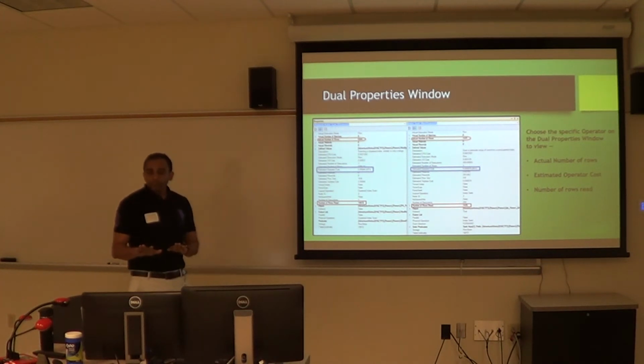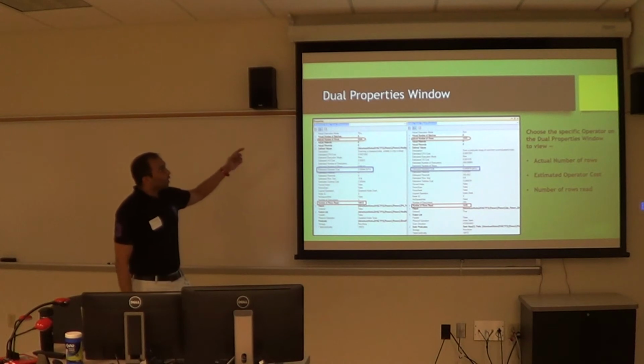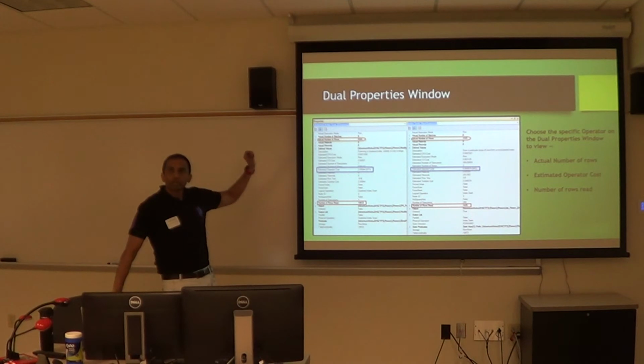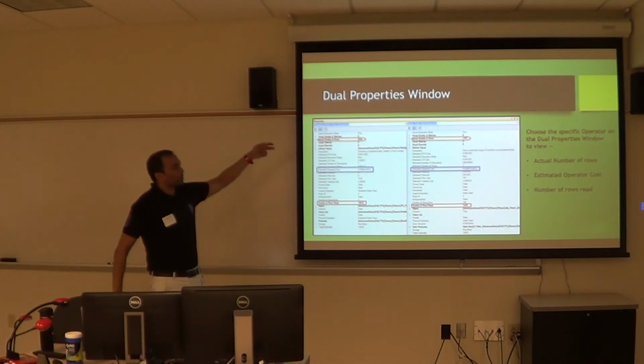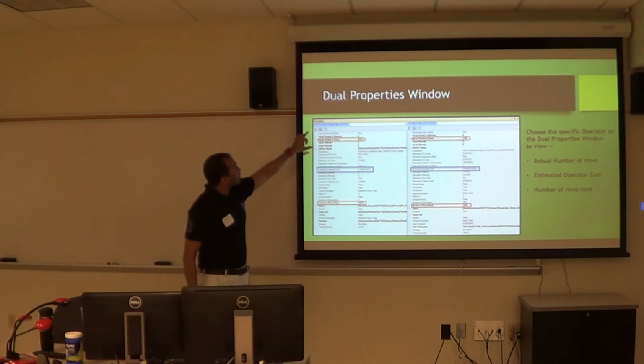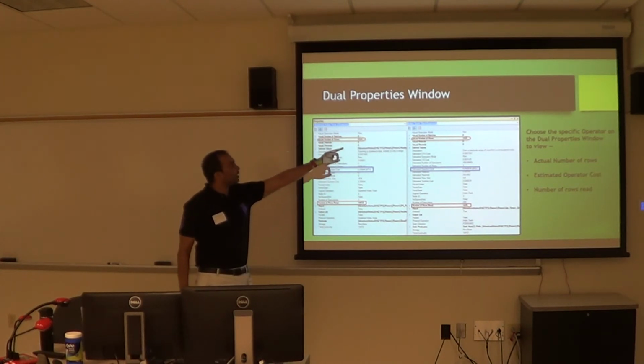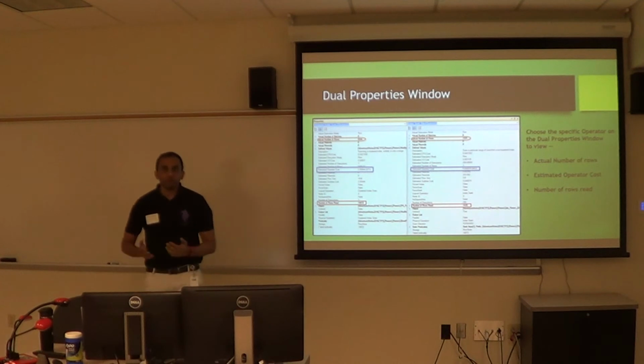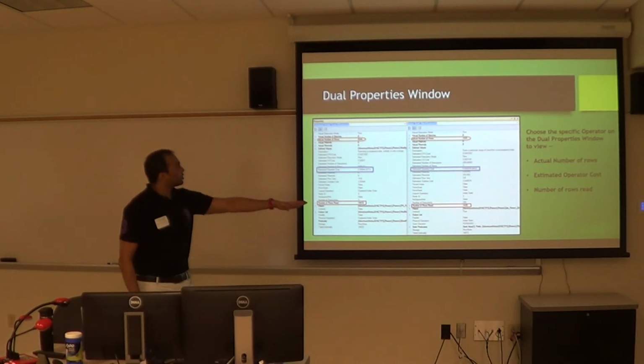And it's not just about those colors. In the properties window, you now have a dual properties window, wherein you can click on any of the operators and it will show you the difference. The basic things we look at in the properties are my actual number of rows, the estimated operator cost, or the number of rows read. So you'll be able to see the difference between a particular clustered index scan and index seek, and sometimes for reporting purposes as well, I can show that this is what has changed, and how I improved my query.